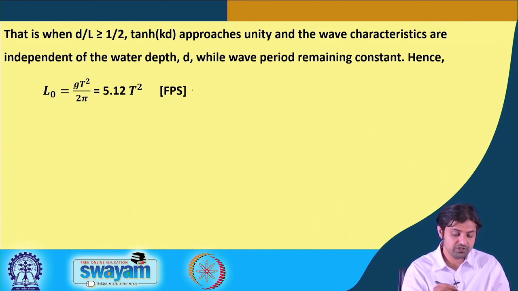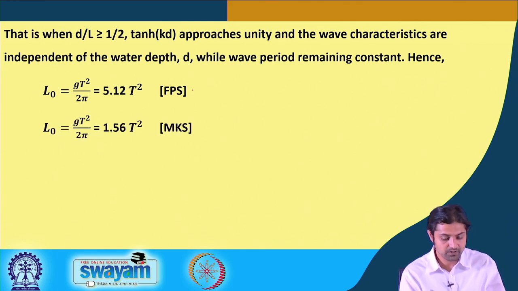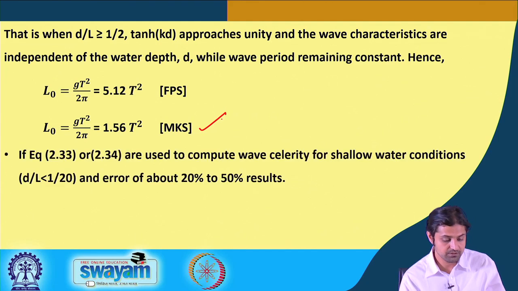So, this is a different unit, but in SI units, which is the one that we are going to use, it will be 1.56 times T square. This is the meter kilogram second unit, SI unit.